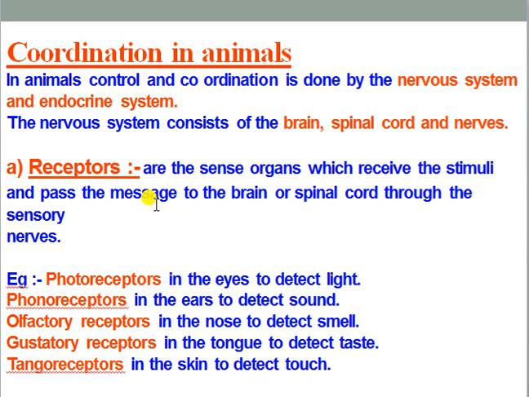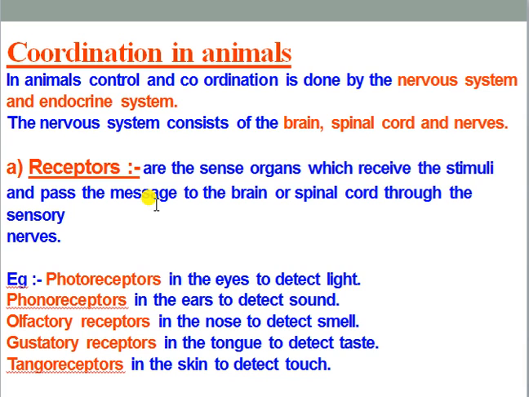Olfactory receptor, obviously from the name you can understand, the word olfactory has come from olfaction. So this kind of receptor will be present in our nasal cavity, in the nasal epithelial cells, and they are responsible for obtaining various kinds of smell. Maybe it is good, maybe it is offensive or bad, but olfaction can be obtained by these receptors.